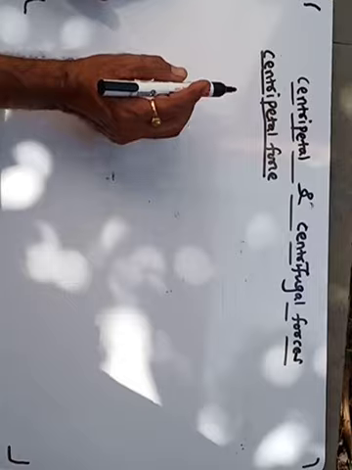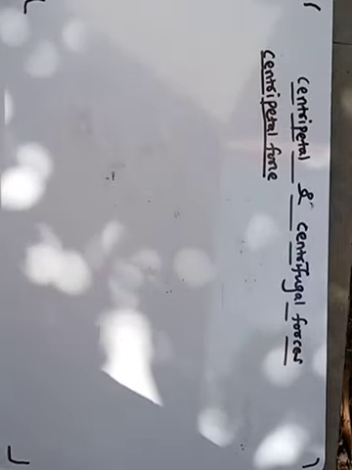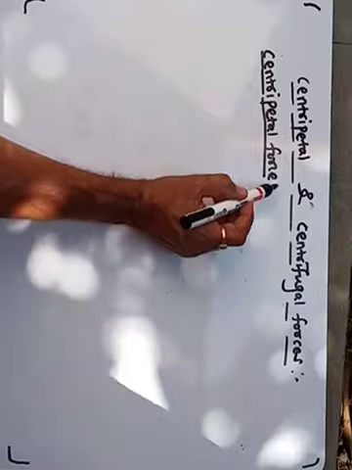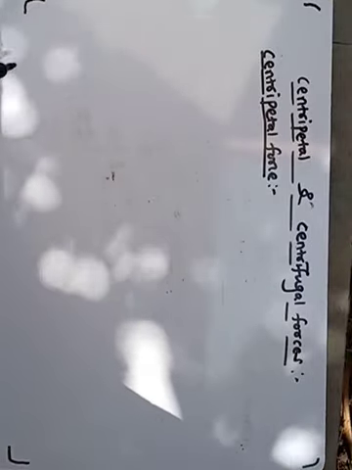Here centri means center and petal means towards center. That means centripetal force is a force which is directed along the radius and towards the center. We call it a centripetal force.